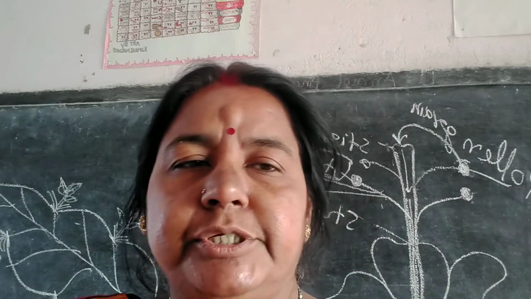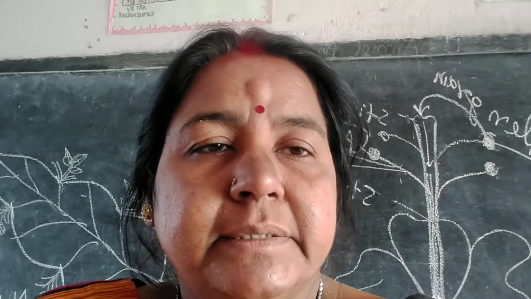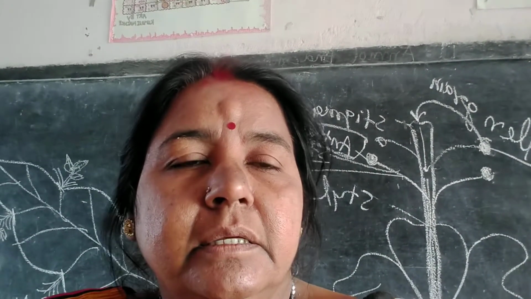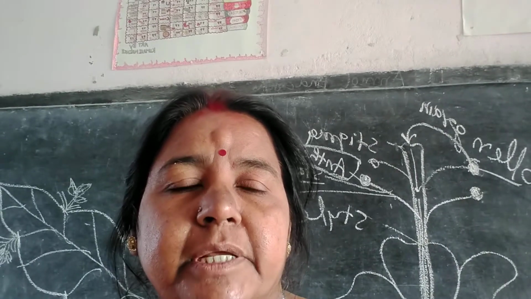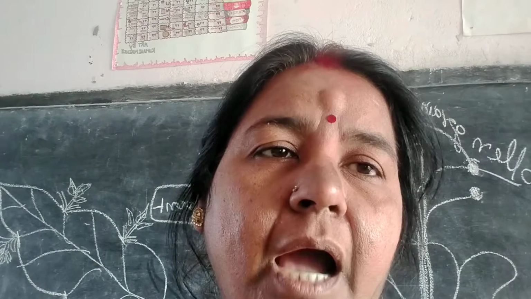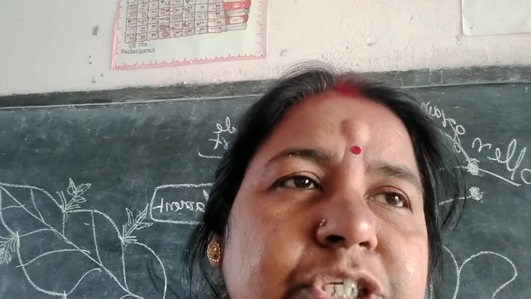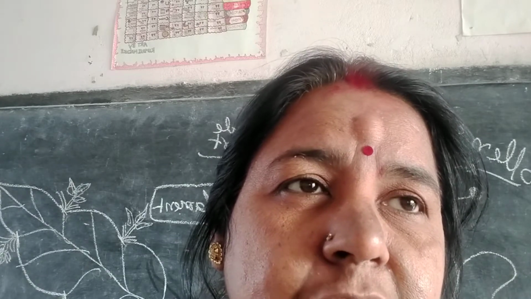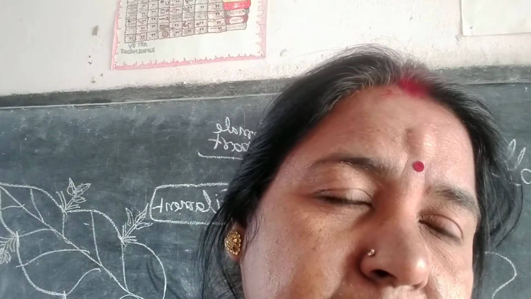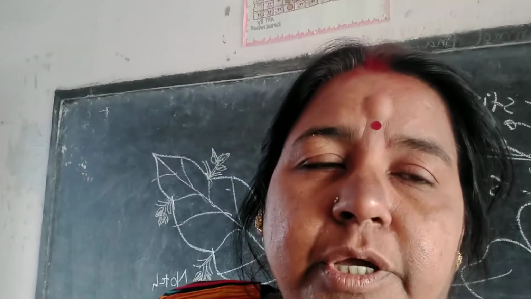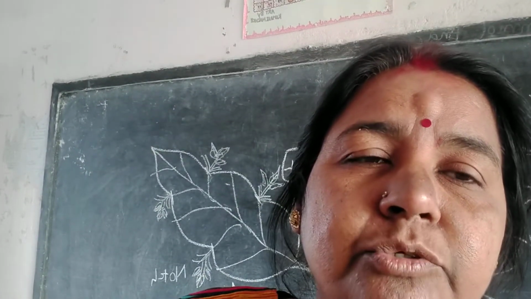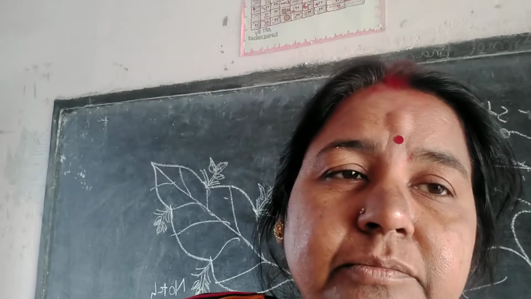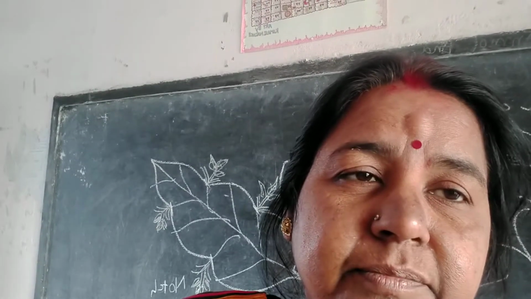Today you have to read about the blood vessels. There are three tubes present in our body which are connected with the heart. Now these tubes which carry the blood from heart to different parts of our body and from different parts to our heart, those tubes are called the blood vessels.